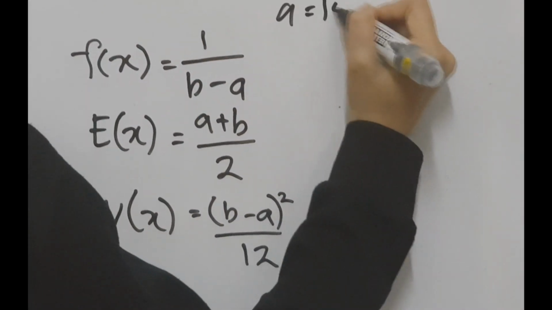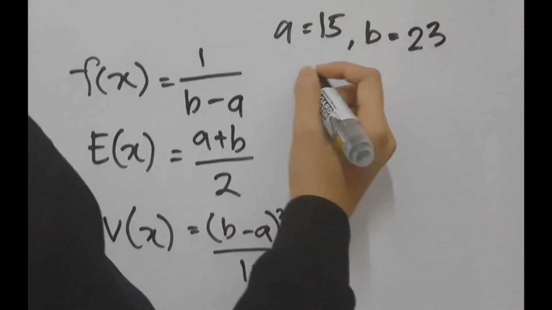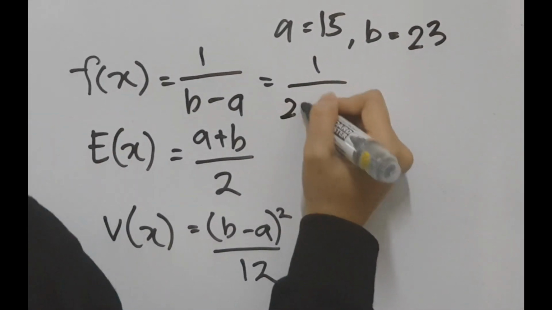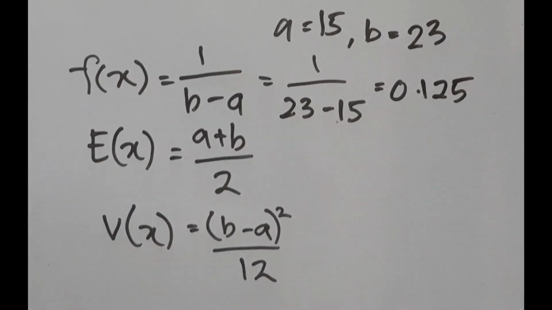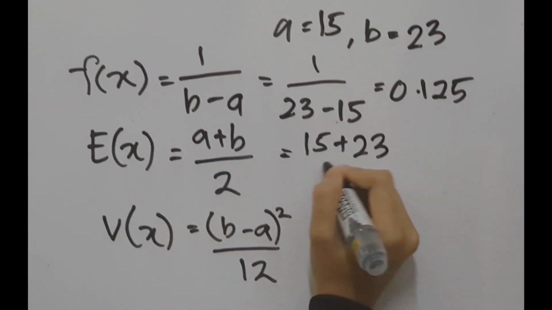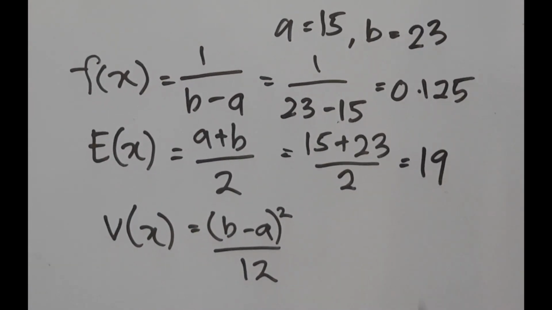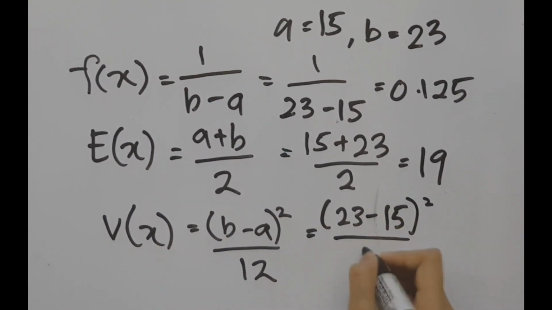From the example, we can set up from the formula stated above that a is equal to 15 and b is equal to 23. Just insert the values into the formula and you can get the probability density function of 0.125. As for the mean, we get the value of 19 and the variance is 5.33.